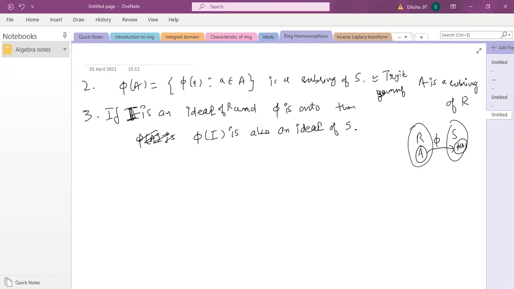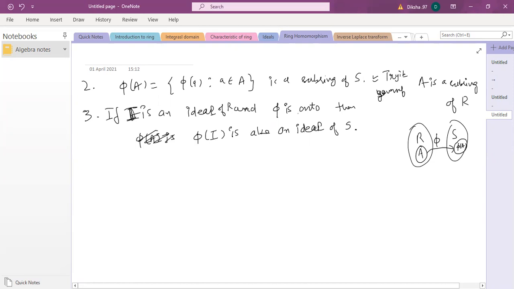Okay, thank you. I'll explain. So the only thing I wanted to point out is that the image of a subring is a subring, but the image of an ideal will not always be an ideal. For that, the map has to be onto. So you know, there was no condition on the mapping phi in property number 2, but there is a condition in property number 3 that the map has to be onto. So this is the difference I was trying to point out.